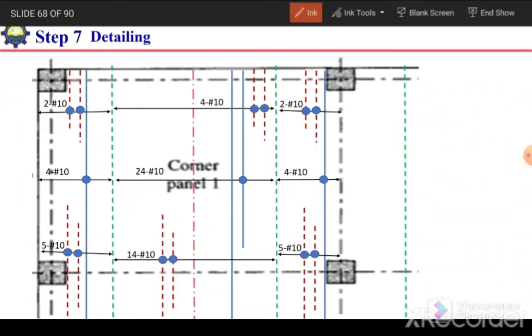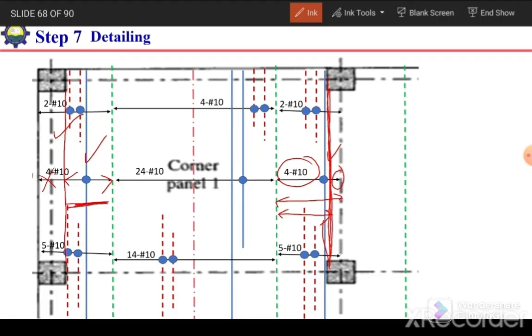So here is the column strip, and this reinforcement shown with the blue line is the positive reinforcement. So 4 number 10 bars. These will be distributed in this much width, half column width. So not this much width, sorry, it will be up to the face of the beam, because this is for slab only, not for the beam. So we need to just provide up to the face of the beam. So this is a mistake over here. Similarly, on this side it will be up to this one, from here up to here. So we need to provide 4 bars of 10 millimeter diameter in this portion.